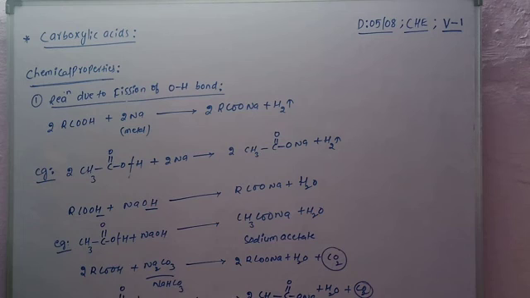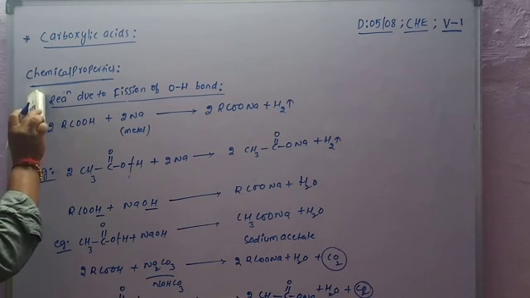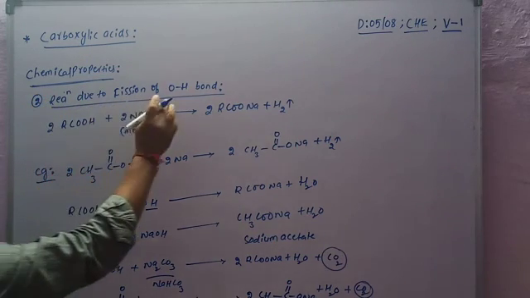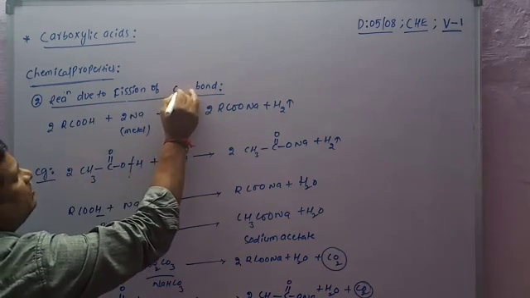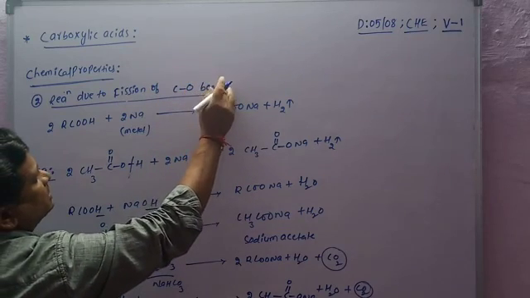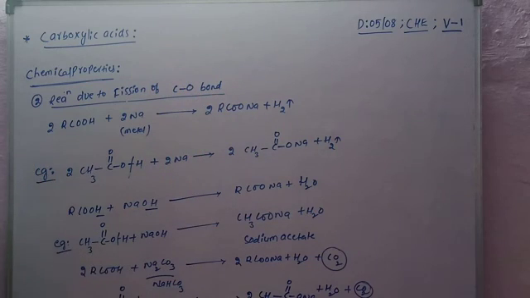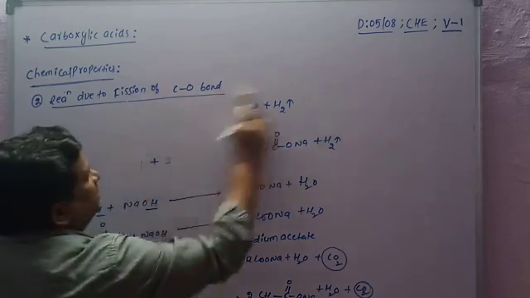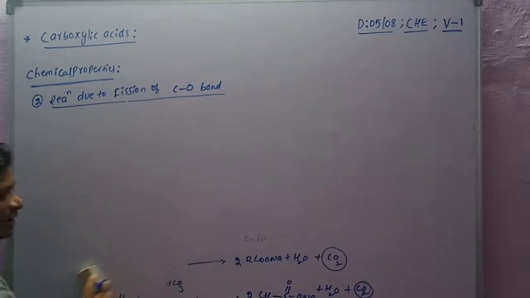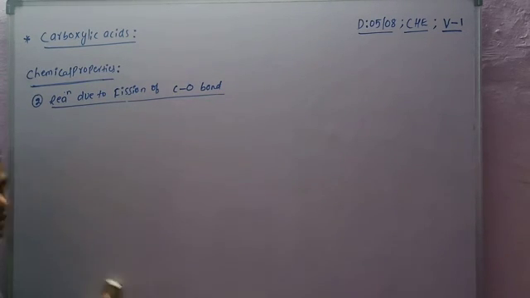That is the first chemical property of carboxylic acids. Now the second one, listen carefully: the reaction due to fission of the CO bond. What is the CO bond? This reaction is also known as esterification. It means carboxylic acids are converted into esters.